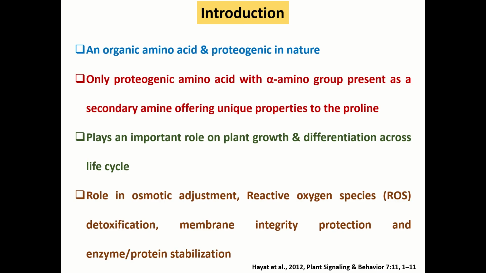Proline is an organic amino acid and it's proteinogenic in nature. That is, it's involved in protein synthesis and also helps in stabilization of proteins. It is the only proteinogenic amino acid with the alpha amino group present as a secondary amine, offering unique properties to the proline. It plays an important role in plant growth and differentiation across the life cycle. It also plays a role in osmotic adjustment, reactive oxygen species detoxification, membrane integrity protection, and enzyme and protein stabilization.